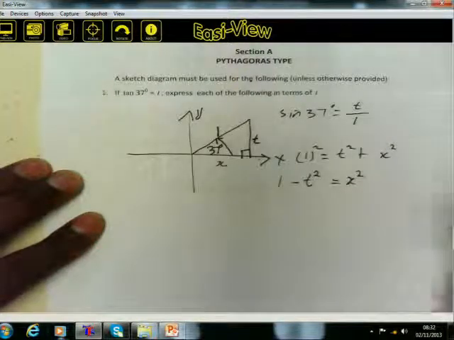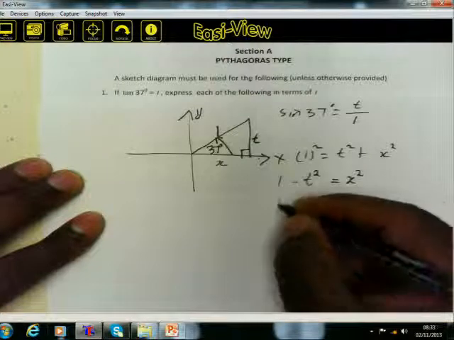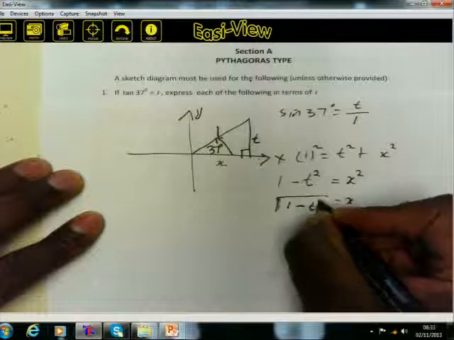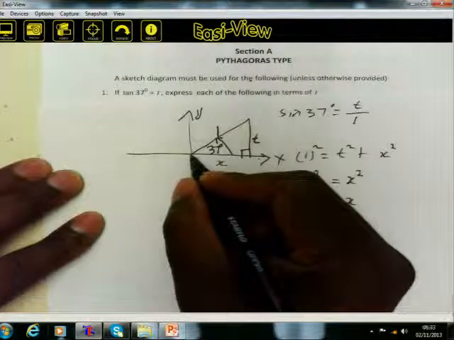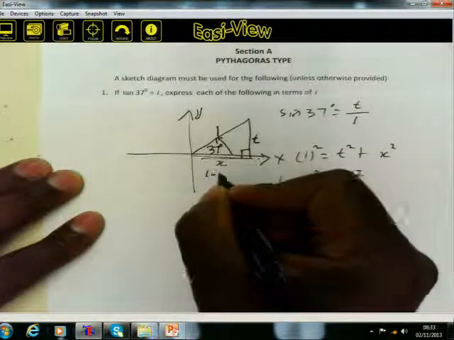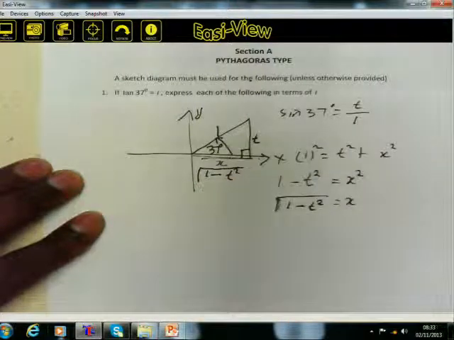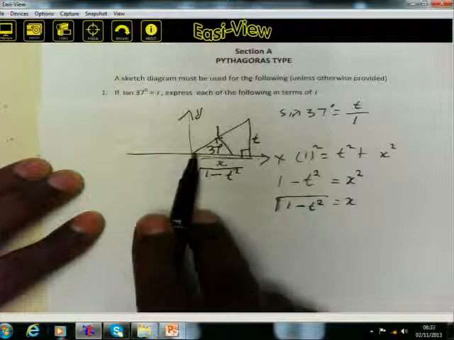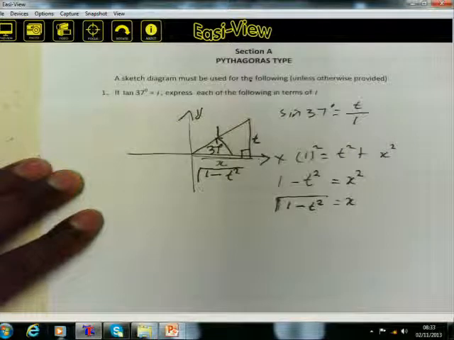Now we determine the square root on both sides, the positive root on both sides. Therefore, x will be equal to the positive root of 1 minus t squared. Therefore, this side here will then be the square root of 1 minus t squared. We have indicated the positive root because we want to determine the length of this side from here up until there. The length is a scalar quantity, it's always positive.